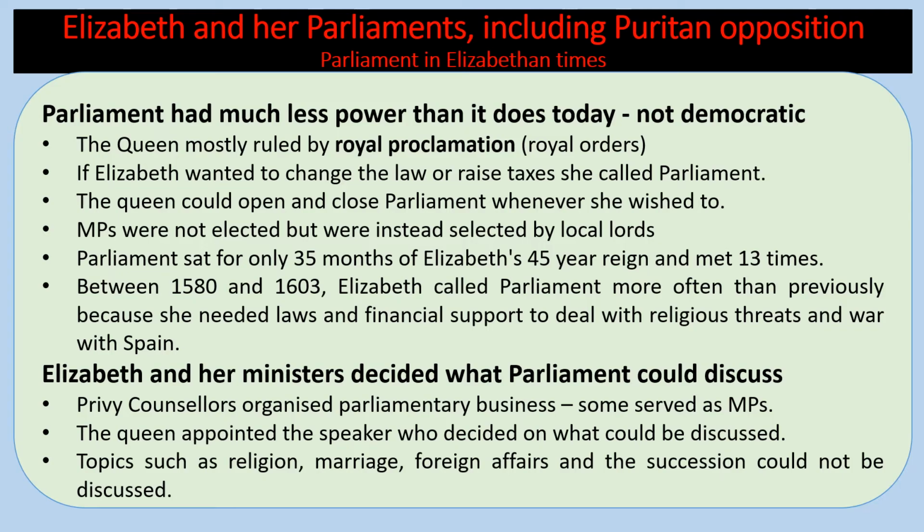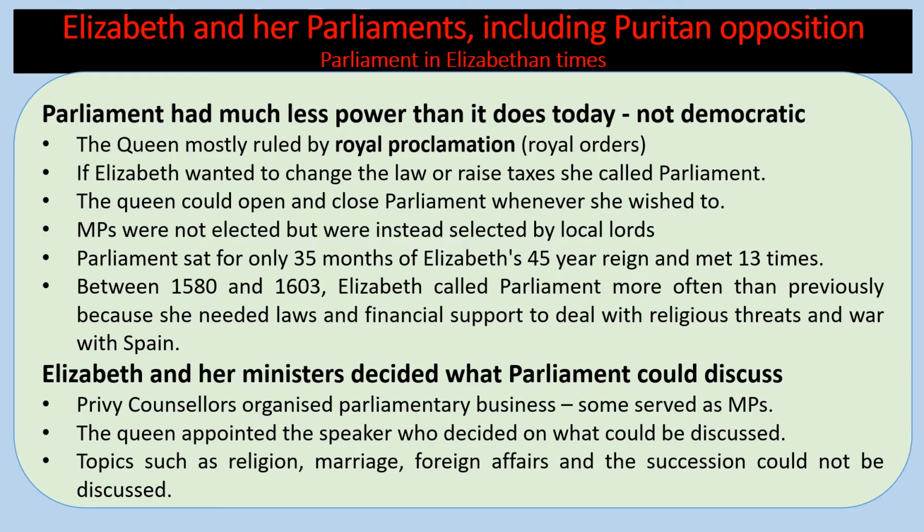Parliament sat for only 35 months of Elizabeth's 45-year reign and only met 13 times. But between 1580 and 1603, Elizabeth called Parliament more often than previously because she needed laws and financial support to deal with religious threats and war with Spain.